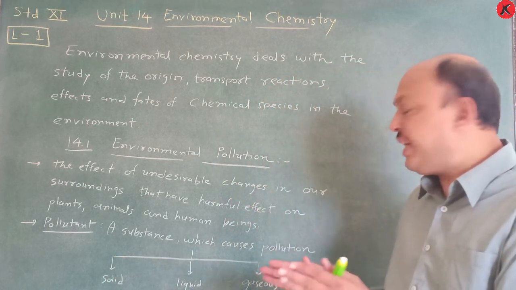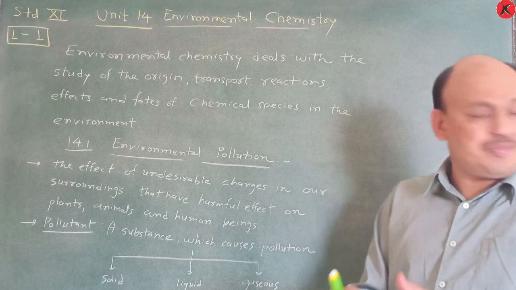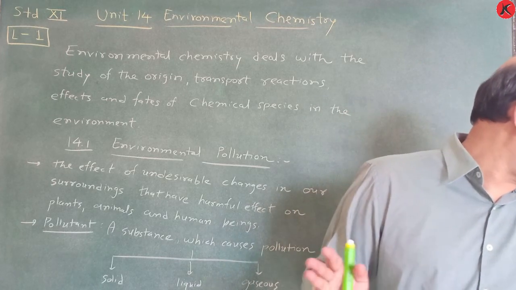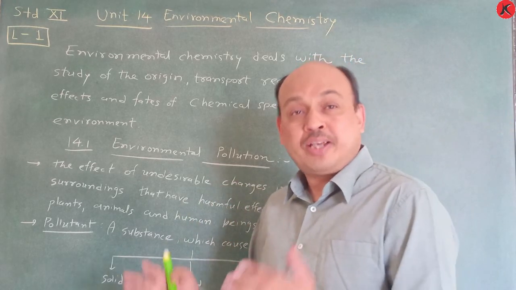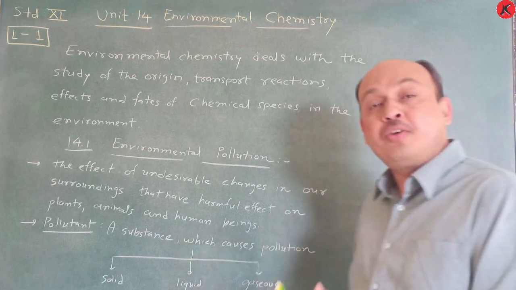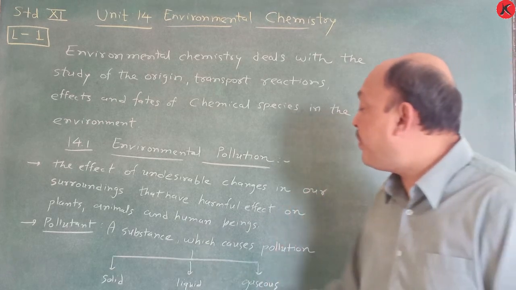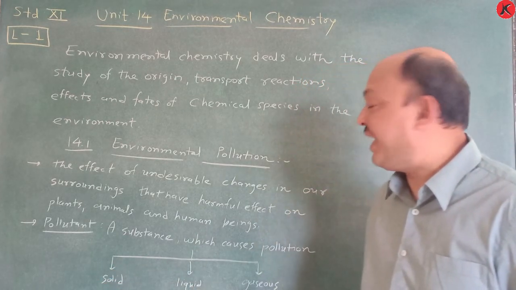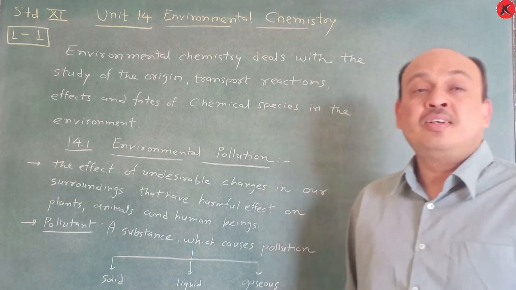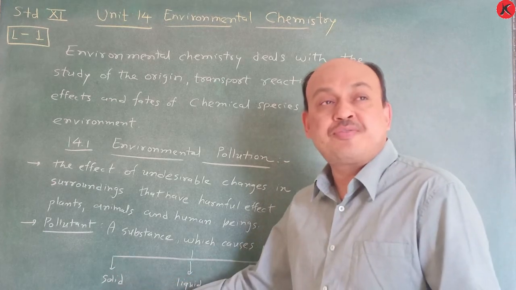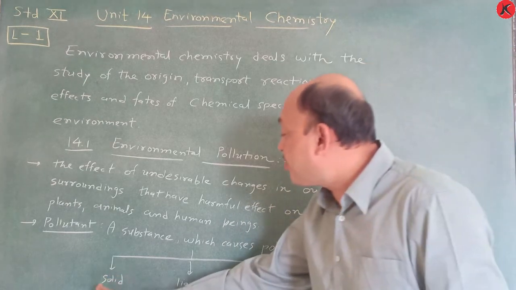If this solid, liquid and gaseous type is there, and you know that in the book it is written that we require 12 to 15 times more air than food, fresh air. We require fresh air as compared to food. And that's why our environment is spoiled by substances, solid, liquid and gases. In solid, we give example of DDT, heavy metals, and different types, here it is written, plastic materials. Yes, plastic materials also there.